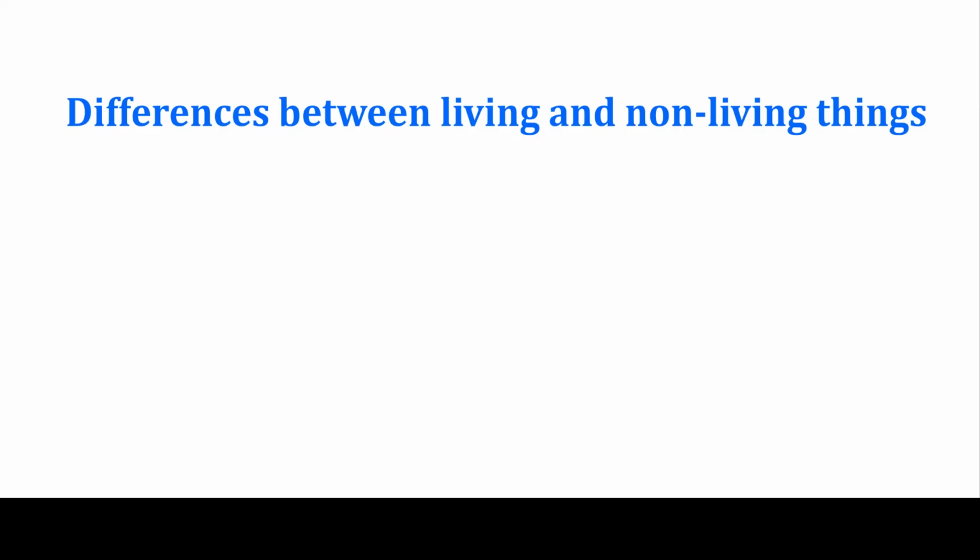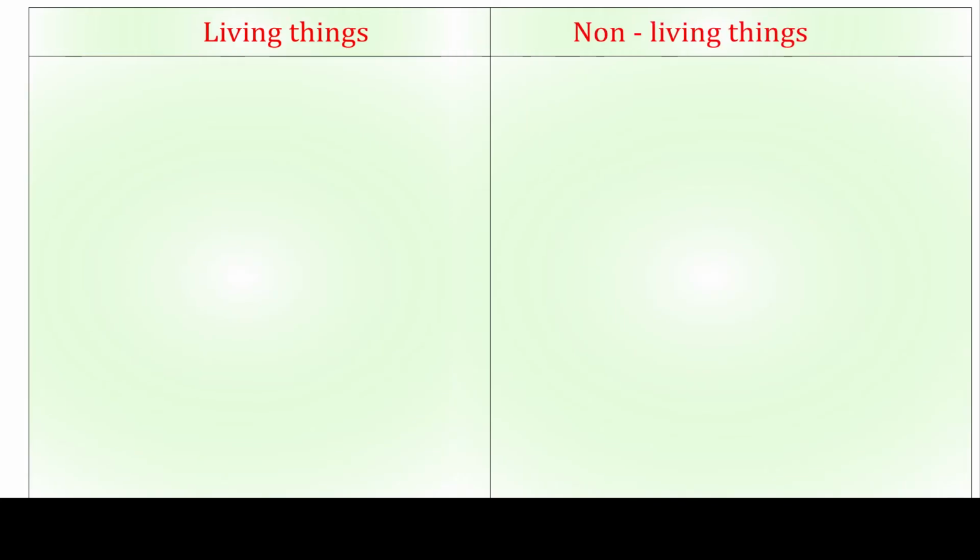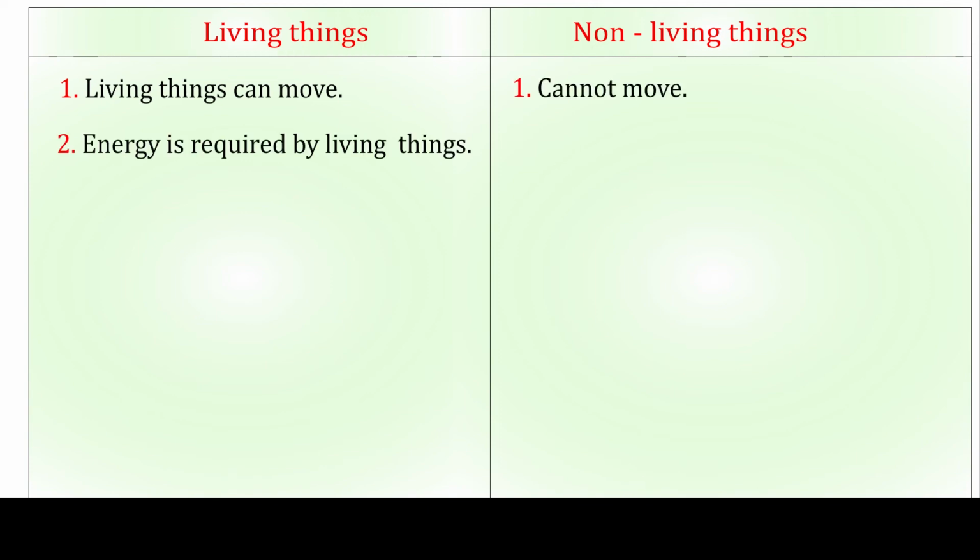Differences between living and non-living things. Living things and non-living things. 1. Living things can move. Non-living things cannot move. 2. Energy is required by living things. Non-living things do not require any energy.